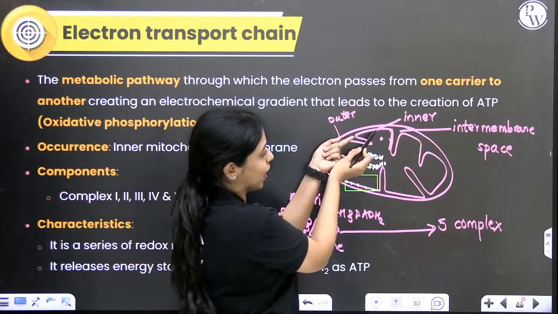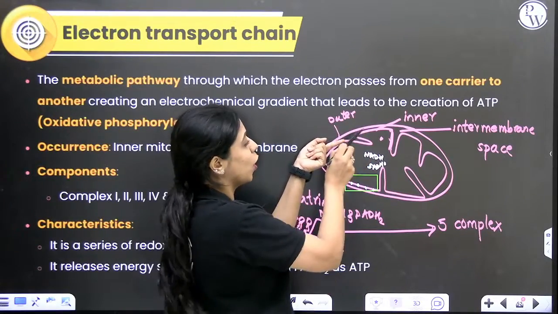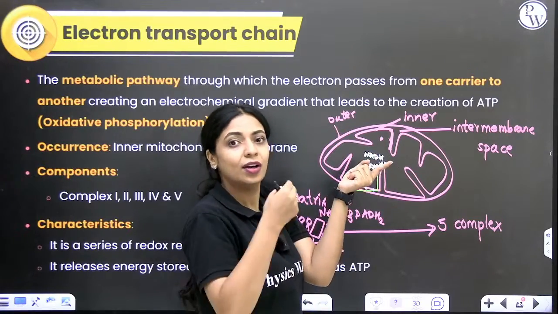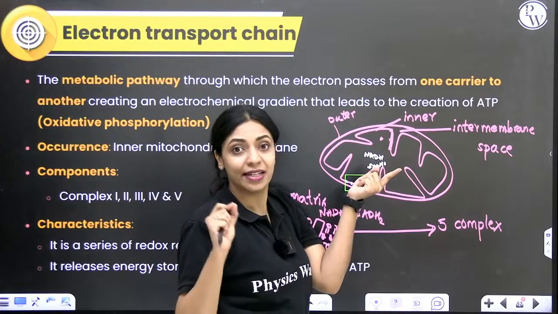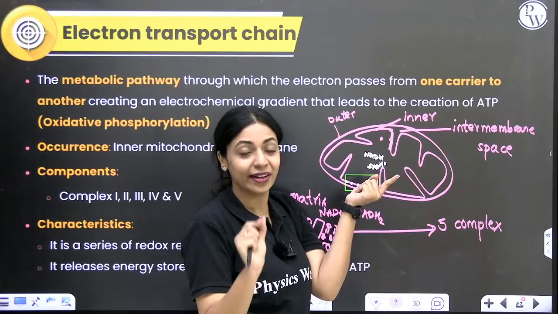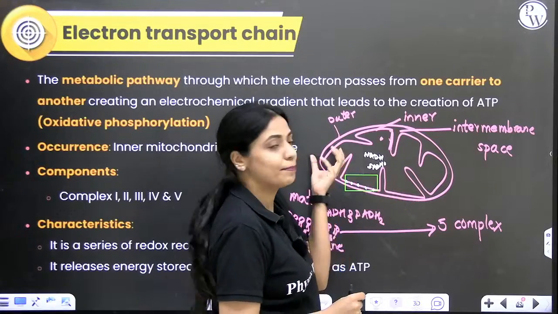Okay. So you have inner membrane. Within the inner membrane, you have the 5 complexes. On one side of the inner membrane, towards the inside, you will have the matrix. Towards the outside, you will have the intermembrane space. Now, where is all the NADH and FADH2 located? It is present towards the inner side of the membrane, which is your matrix side.